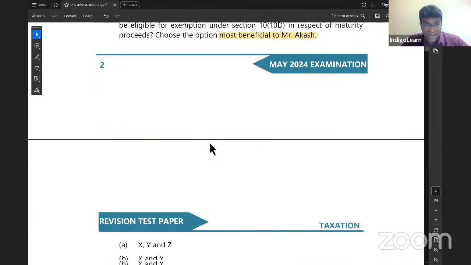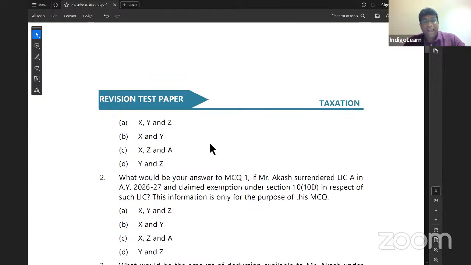So let's see the options. Option A, X, Y, and Z. Option B, X and Y. Option C, X, Z, and A. Option D, Y and Z. Obviously, the most suitable option is option A, X, Y, and Z. In order to benefit the maximum exemption, this is the most suitable option.